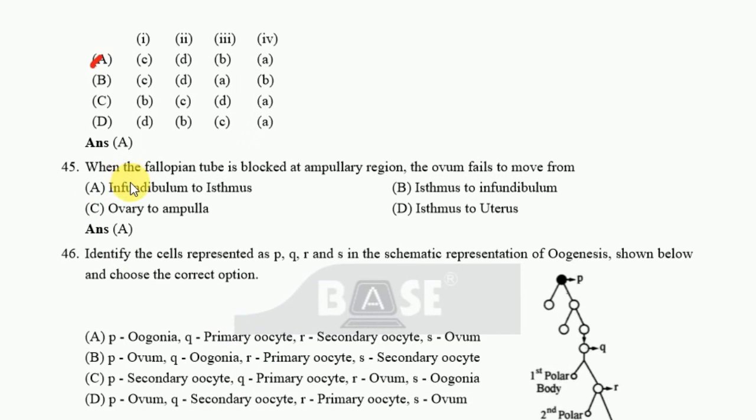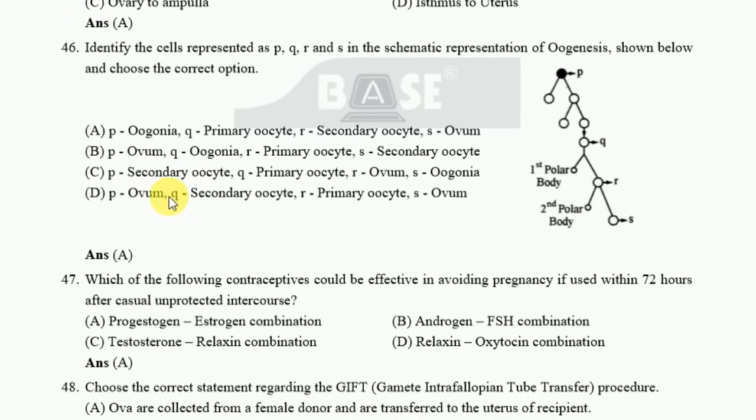Next one, when the fallopian tube is blocked at the ampullary region, the ovum fails to move. Option A is the correct one. Okay. Next one, identify the cells represented P, Q, R and S in the schematic representation of a gonad shown below and choose the correct option. The correct option is this one, option A. Next, which of the following contraceptives could be effective in avoiding pregnancy if used within 72 hours after casual unprotected intercourse? The correct answer is option A.